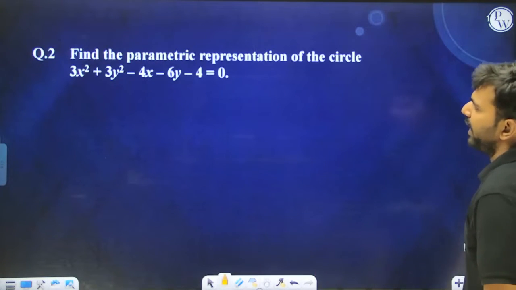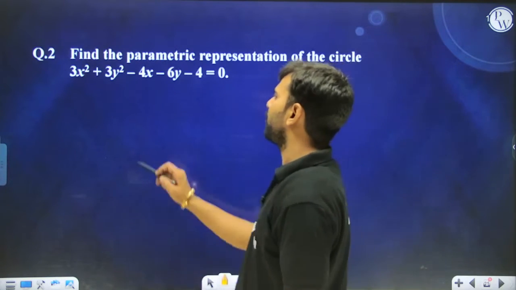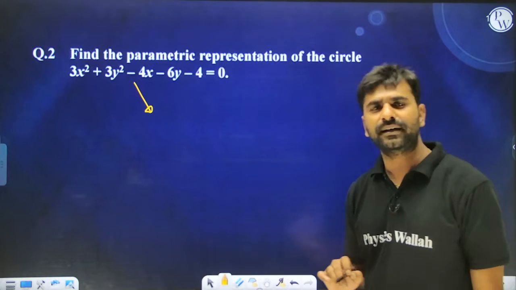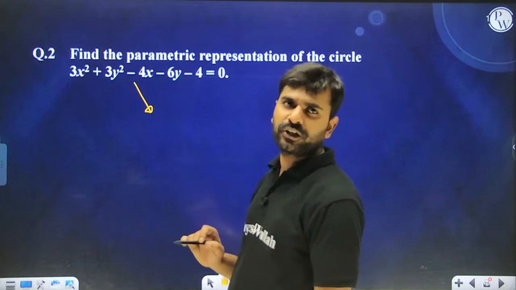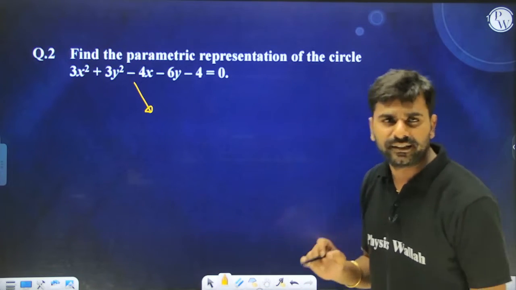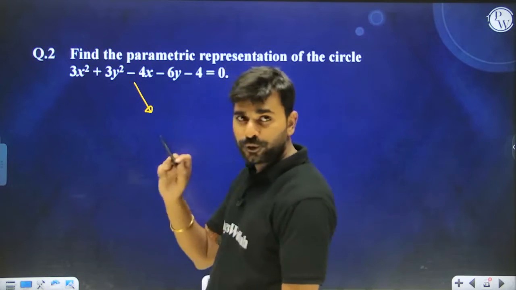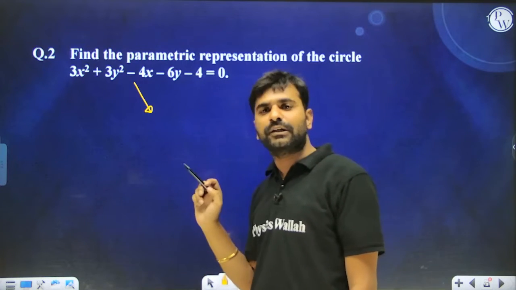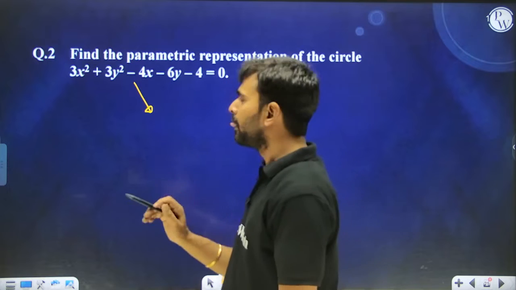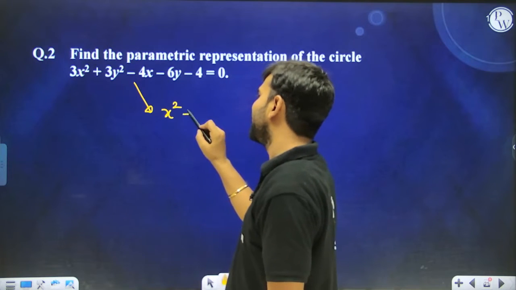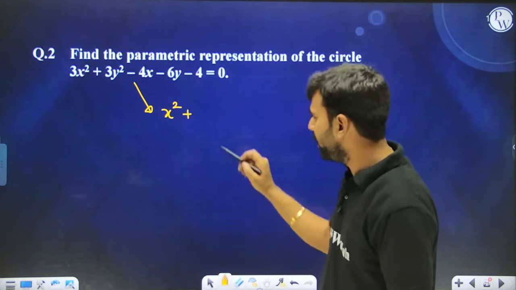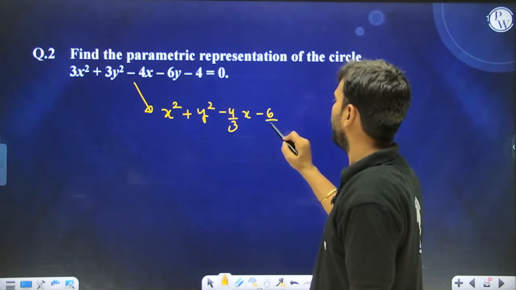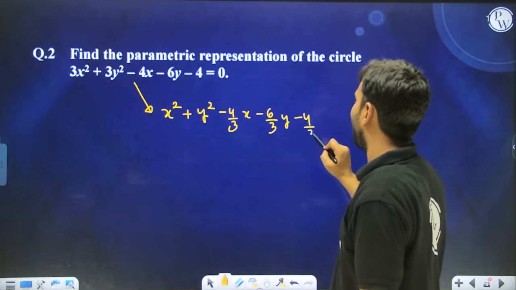Alright, moving ahead. Find the parametric representation of the point on the circle. Is this equation representing a circle? First let me know about that. Yes, obviously. Why? Because the coefficients of x square and y square are the same and there is no xy term in it. I told you always, whenever you see this kind of general equation, you make the coefficient of x square and y square equal to 1 first. So if you divide this equation by 3, you get something like this. Alright, so this is what you have as of now.